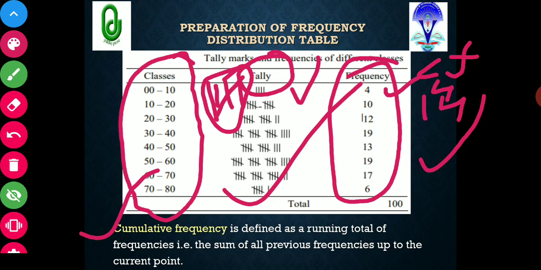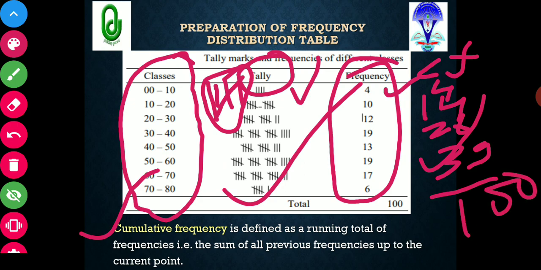Then in the third class the frequency is 12, and the sum with the previous classes is 12 plus 10 plus 4, so it will be 26. Then the next is 26 plus 13, which will be 39. And likewise, finally, in the last class you will get the cumulative frequency of 100. So this is the concept of cumulative frequency.